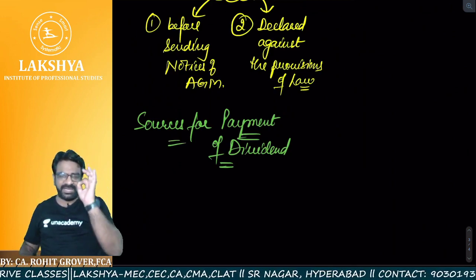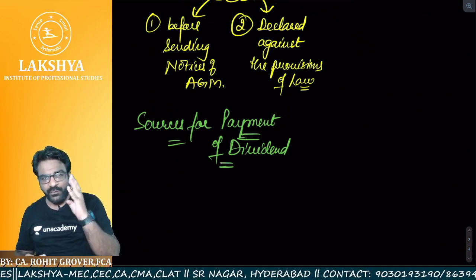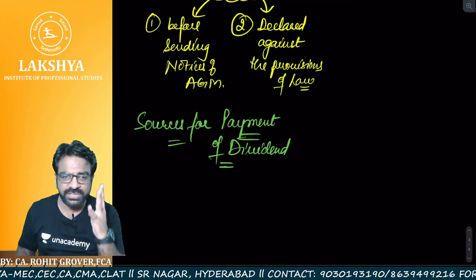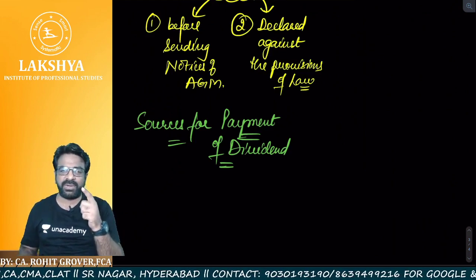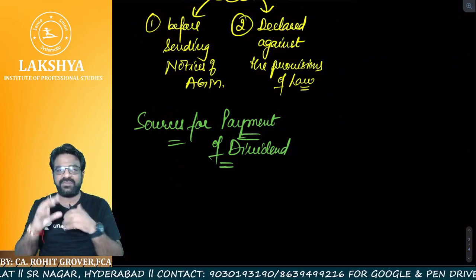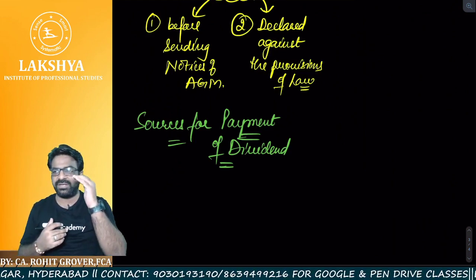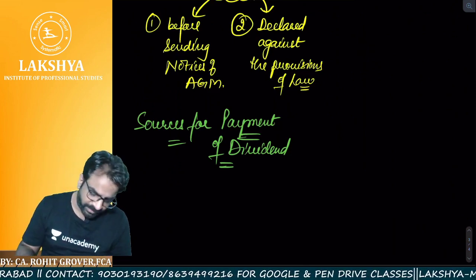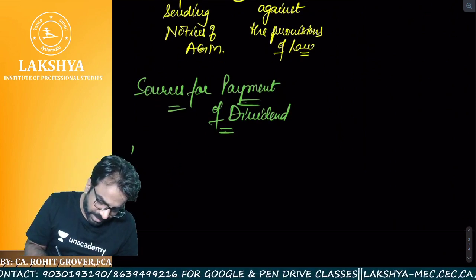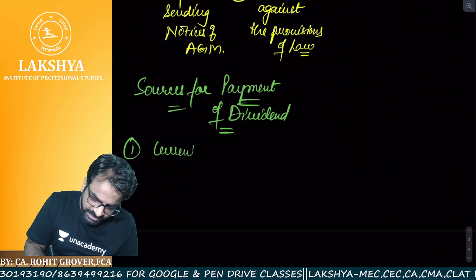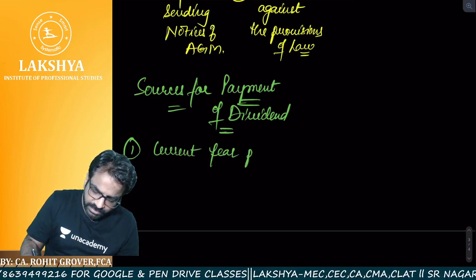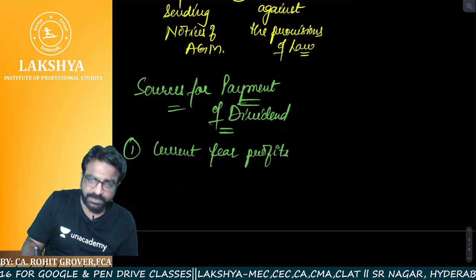Now listen to this very carefully. There are total 4 sources. Sir, 4 sources are there. But remember one thing, you have to learn these sources in a very sequential manner. You have to understand them in a very logical manner. Point number 1, always the dividend is paid out of current year profits. Dividend is always paid out of which year's profits?